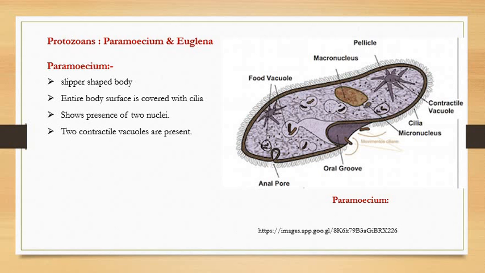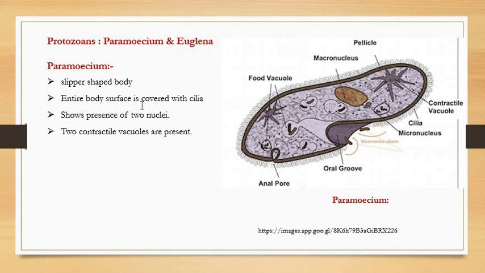Okay, now let's move ahead. If you change your field, what can you see? Now here comes the Paramecium, a protozoan. Paramecium is one of the protozoan organisms. And what are protozoans? Protozoans are nothing but unicellular eukaryotic organisms. That means their entire body is made up of a single cell, and they usually have one or two nuclei.